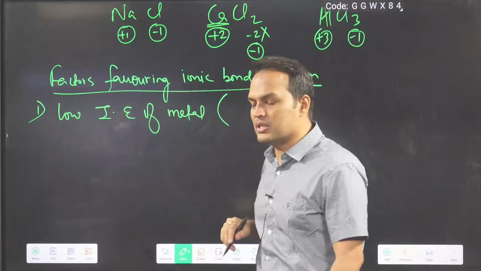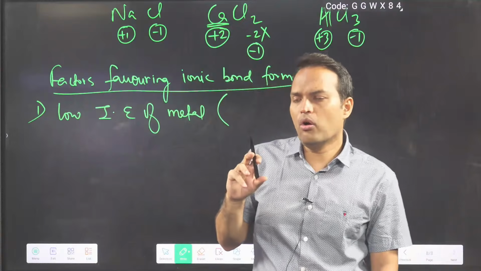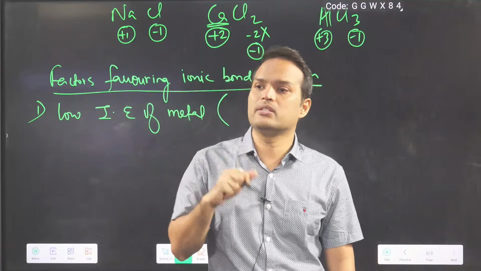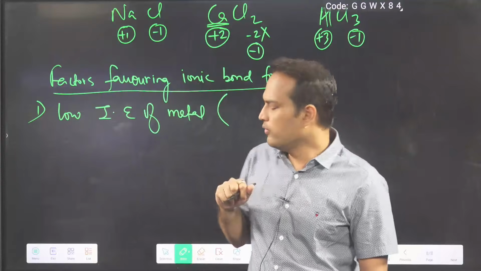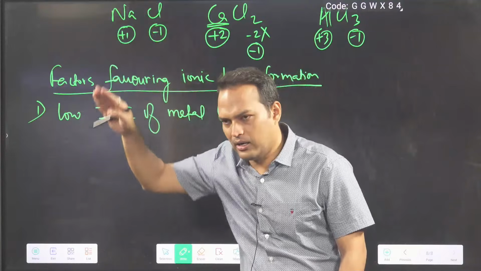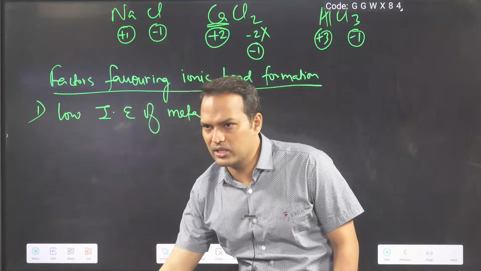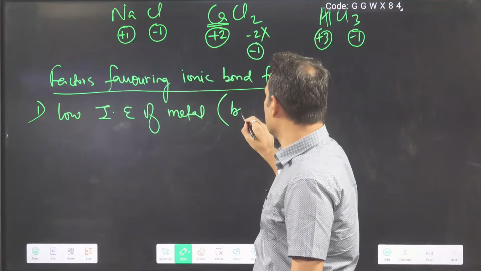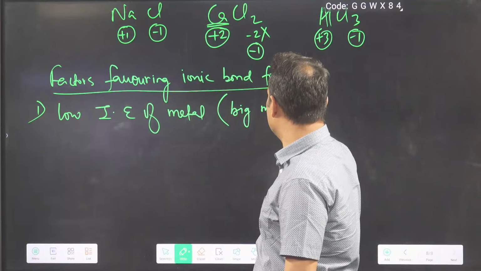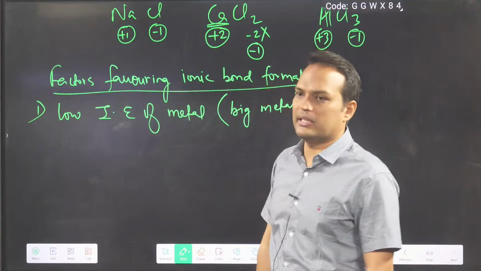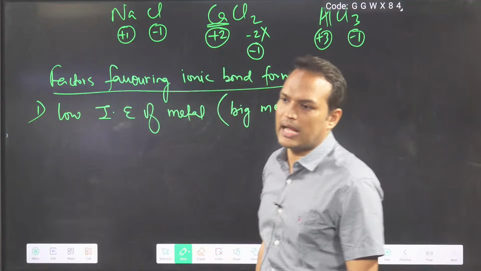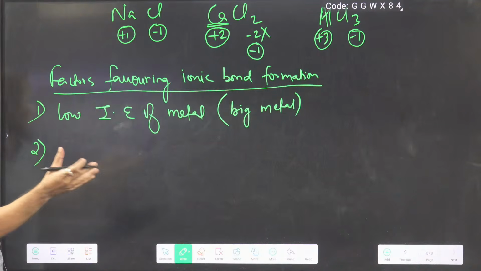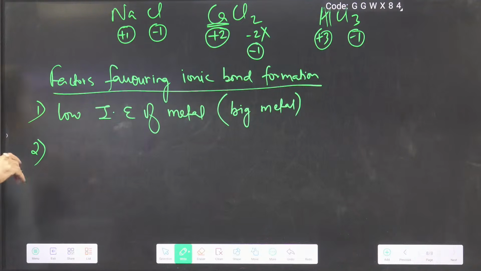Sometimes they also try to ask about ionization energy in terms of size. We know cesium has the minimum ionization energy, but its size is big. So you can also say that a big metal will generally form a cation easily.